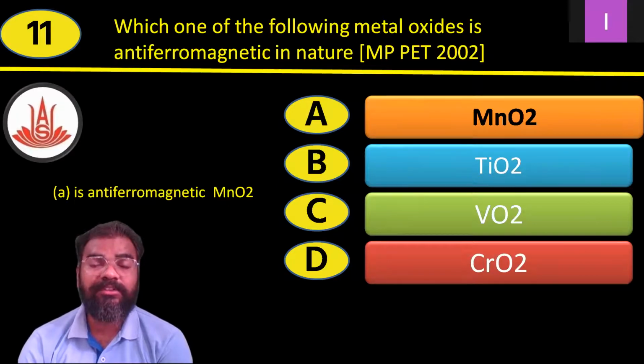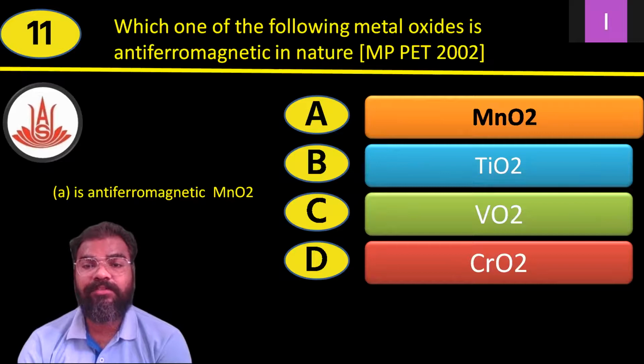They have asked this question in MPPET 2002. Option A, MnO2, option B, TiO2, option C, VO2, and option D, CrO2.